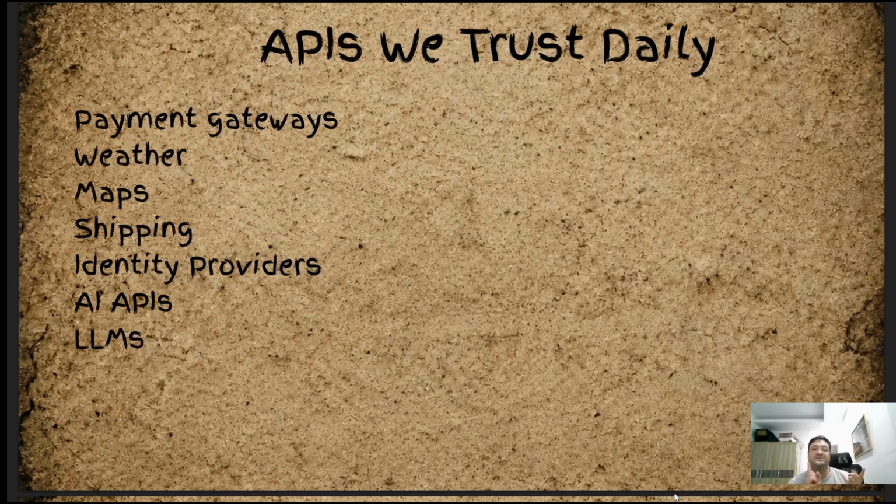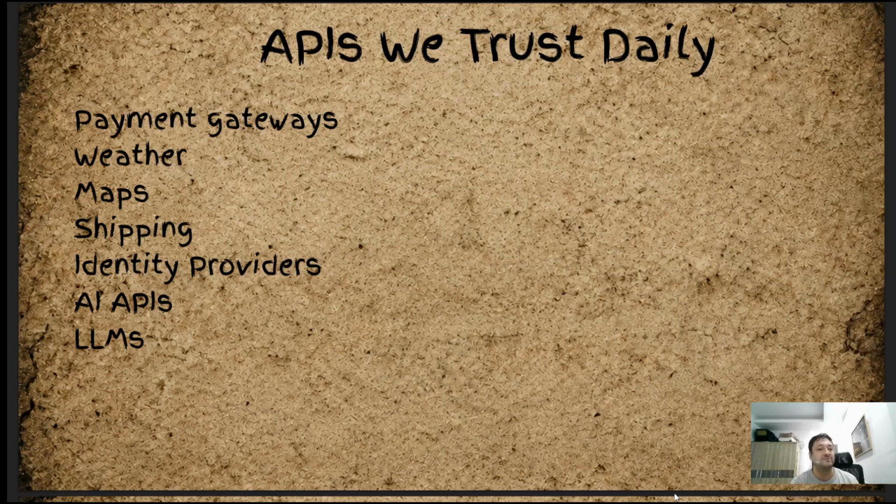So APIs we trust daily. Here are some good examples. We trust payment gateways. We buy everything on Amazon, Walmart, everything that has an online store, we trust it, right? Is it safe? No, but we do it anyways. We trust weather apps. We rely on weather apps to tell us everything. So it's kind of important. Maps, Google Maps, Yandex Maps, all those different types of maps. We trust them all the time, really. Shipping, when we're looking for our order from Amazon, we're looking for that tracking app, right? Identity providers. So when we're looking up information about someone, or we're looking up someone for ourselves, or accessing information, we're always trusting that.